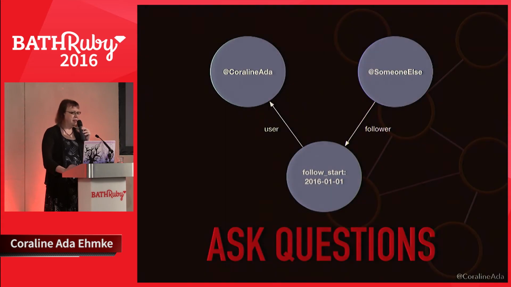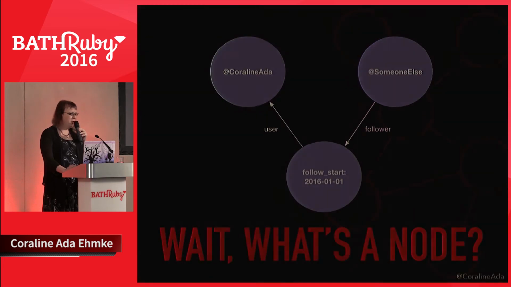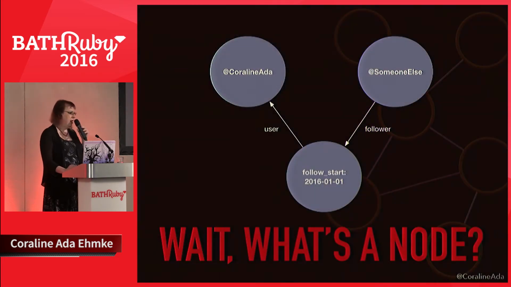Once facts are represented as first-class citizens, we can ask questions like, how many people did someone else follow on December 31st? Or who has someone else been following for less than a month? Note that we're not interested in the kind of thing that's stored in a node. The graph database doesn't care. So we have things that can be described as users, we have things that can be described as follows, and another thing that we describe as relations, two different kinds of relations. And this is different from a relational database where we'd have to store each of these things separately.